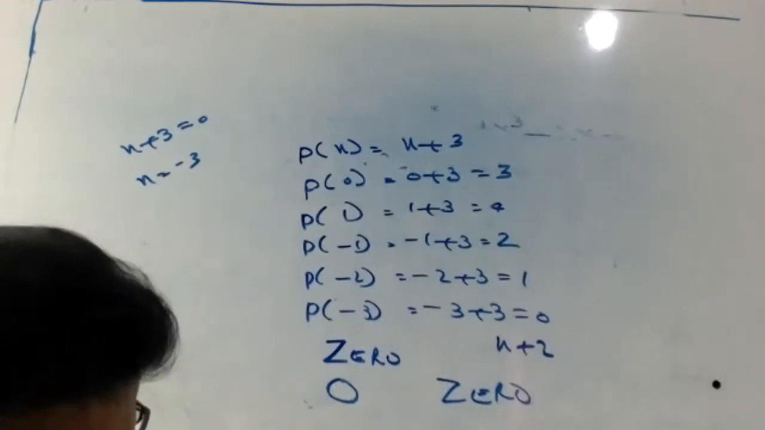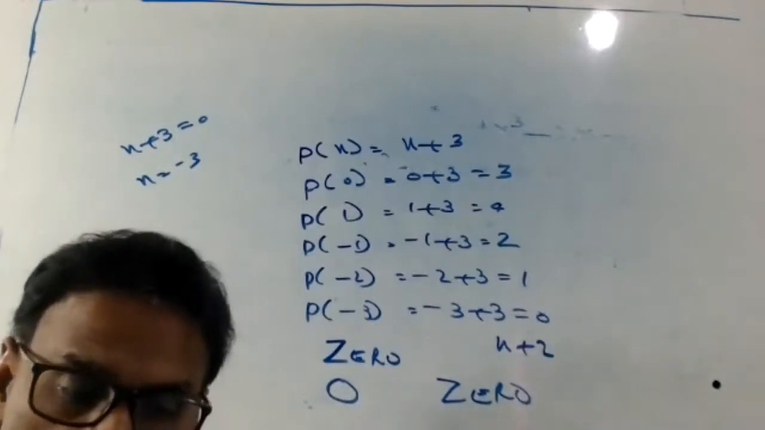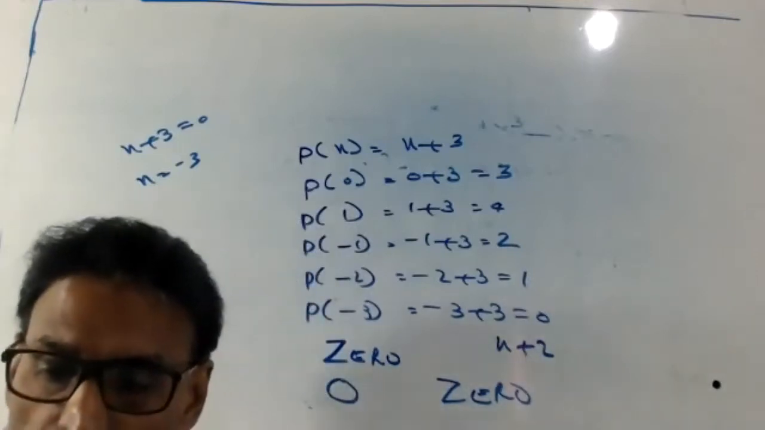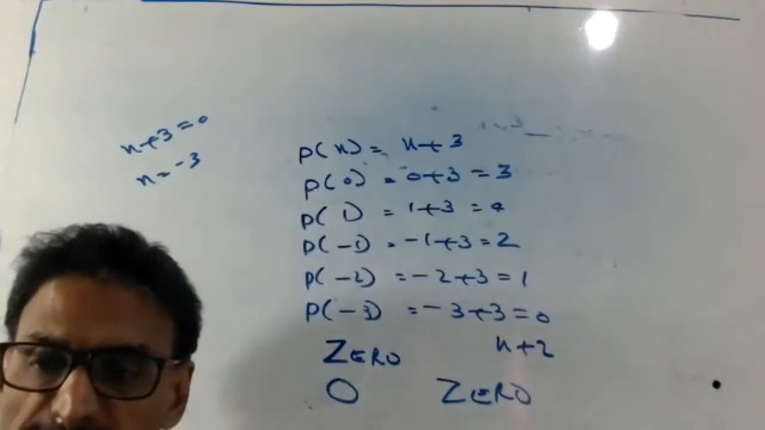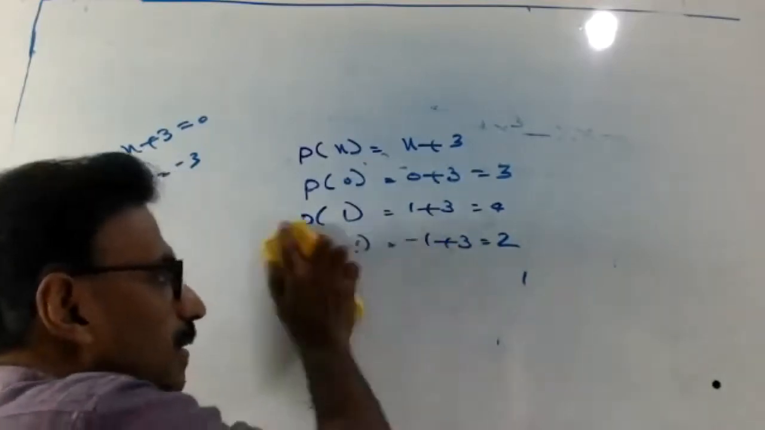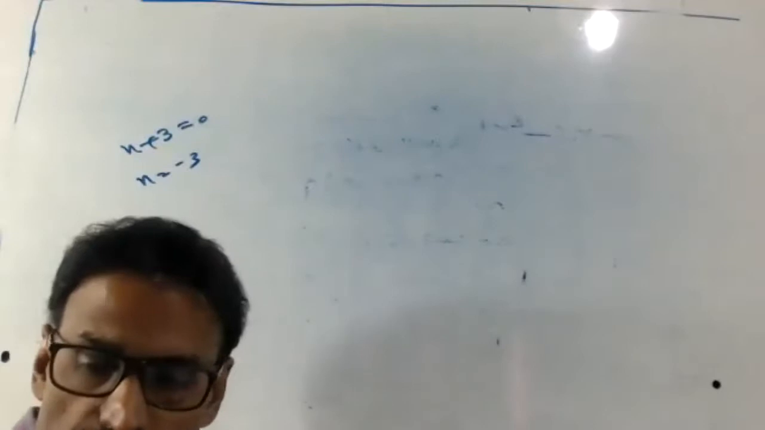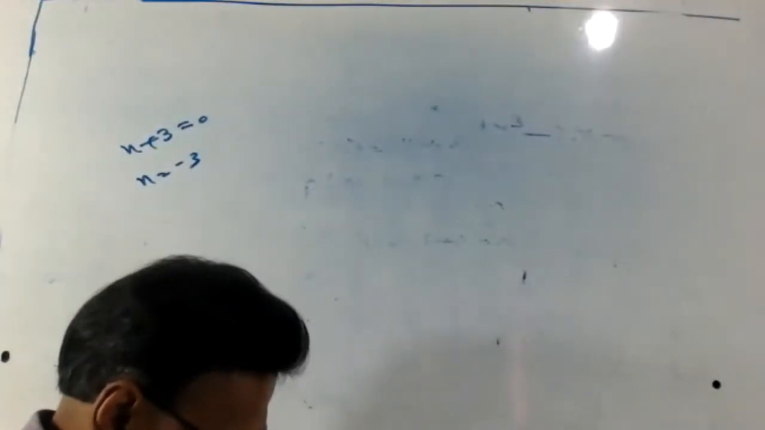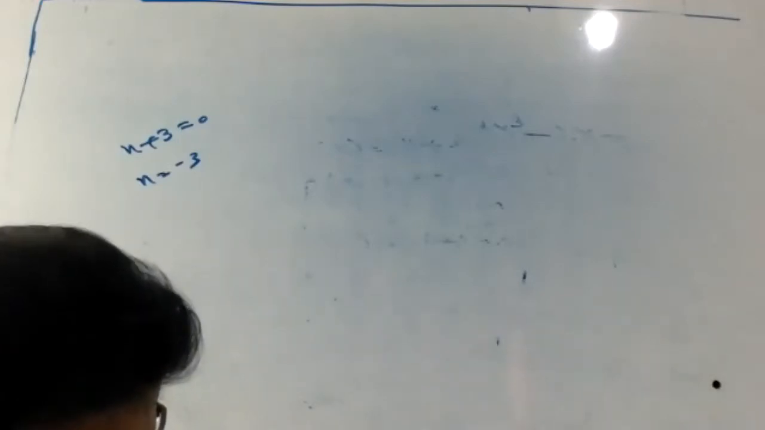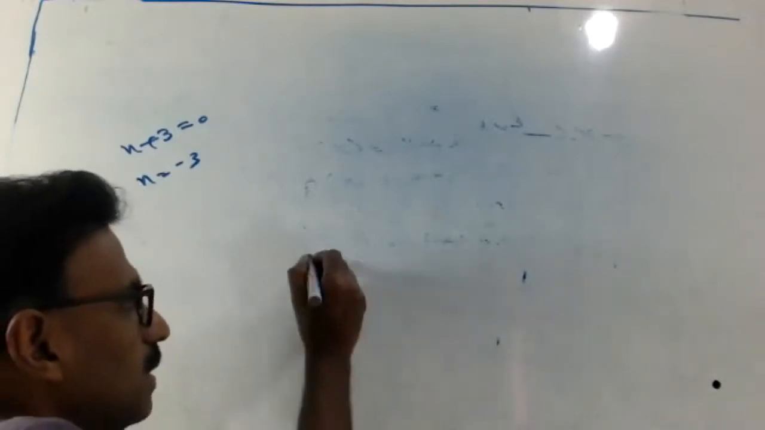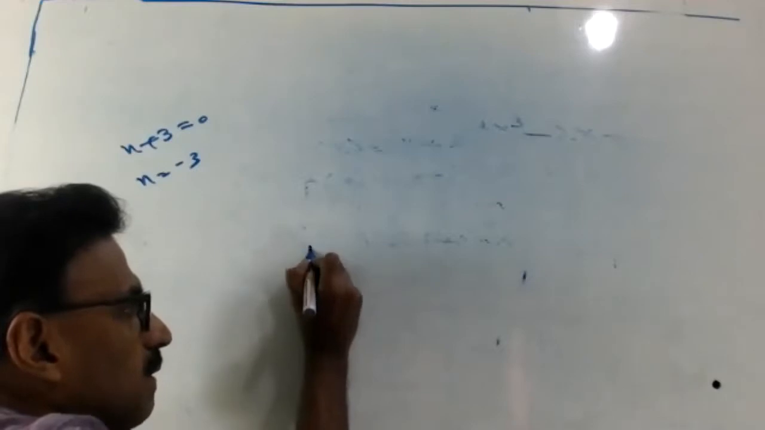Okay, write first: Zeros of a polynomial. Zero of a polynomial P of x. Zero of a polynomial P of x is a number.